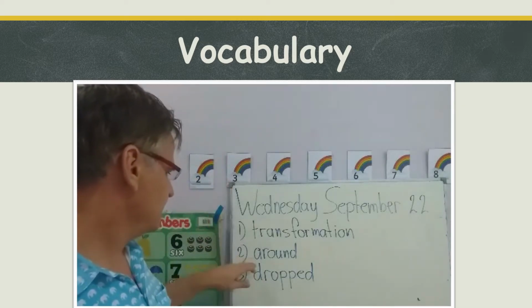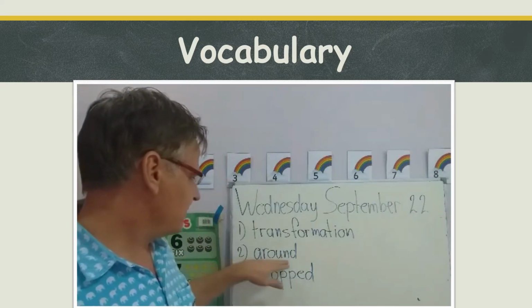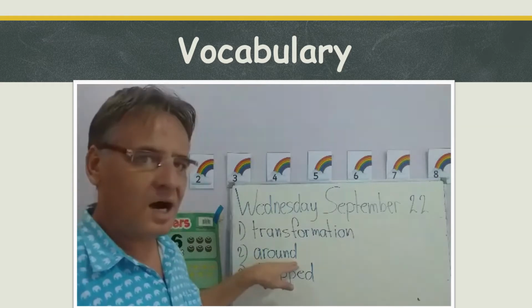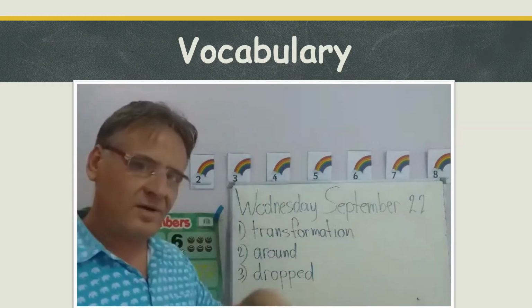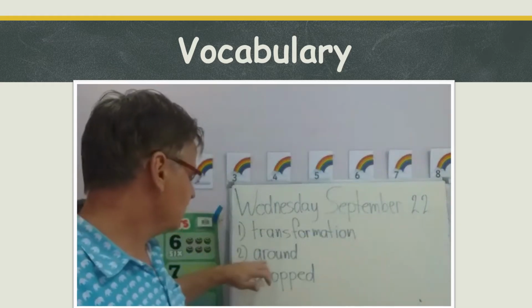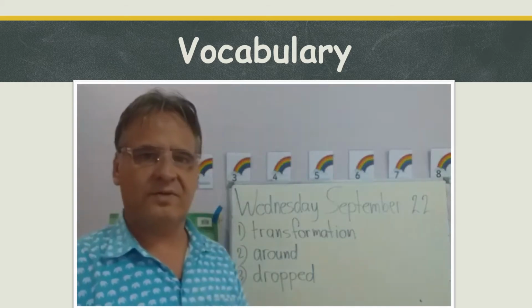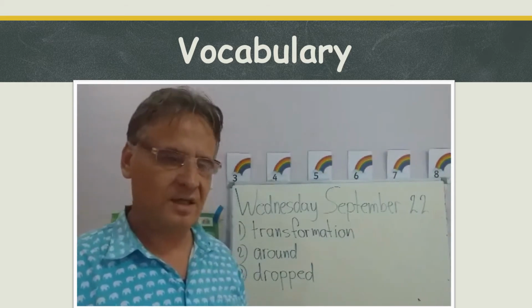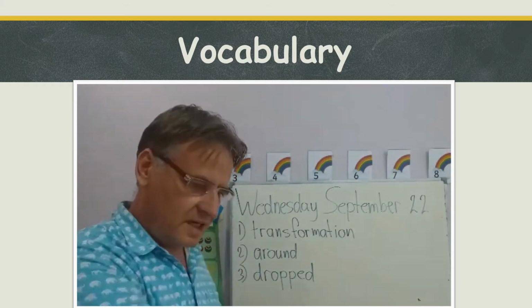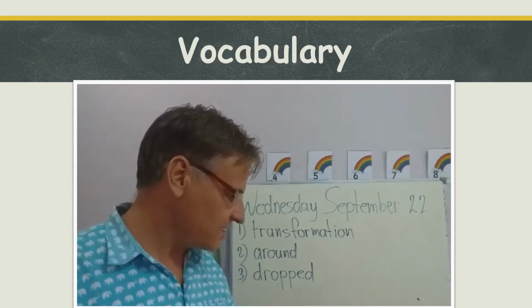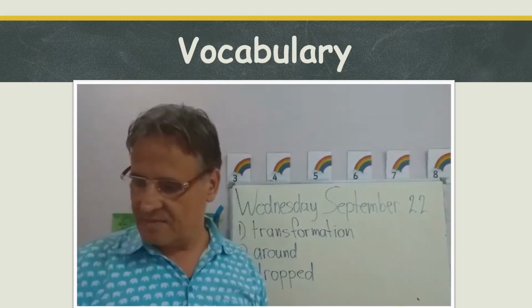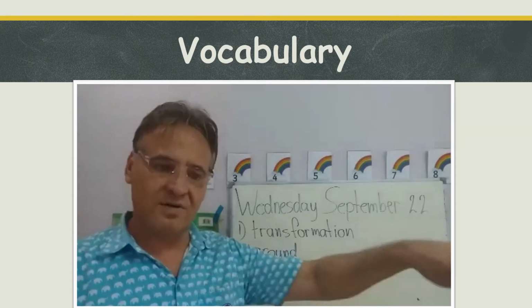Number two, around. When we use the word around, for example, around us, I can say there are many flashcards and books and tables and boxes around me.